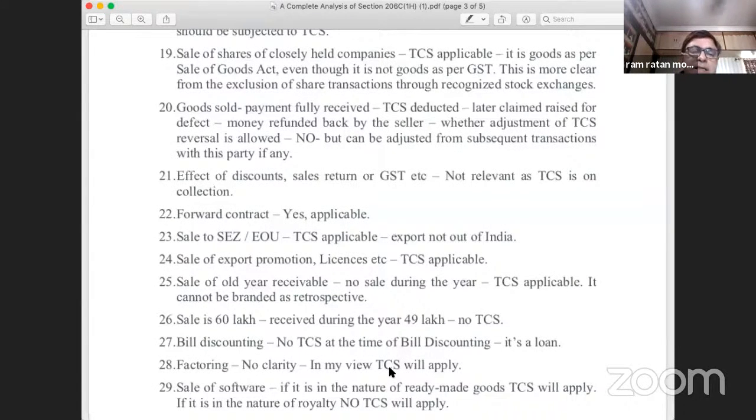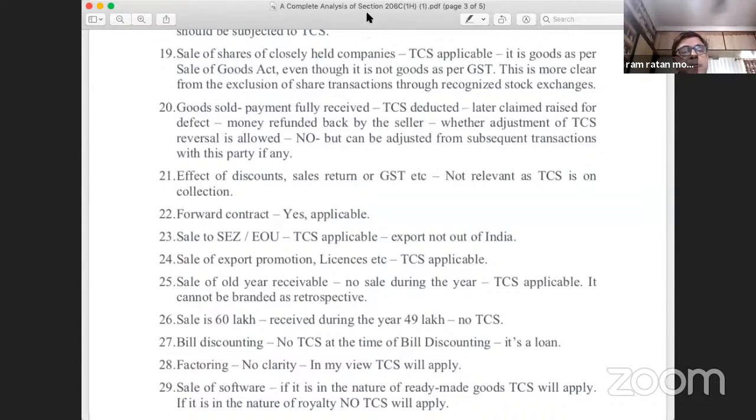No. Since SEZs are situated in India, EOUs are situated within the boundaries of India, and since these will not be treated as exports out of India, TCS will be applicable. But again, I repeat, a clarification from the Income Tax Department or from the CBDT is welcome to remove any anomaly here. There might be a different view of the professionals on this point.